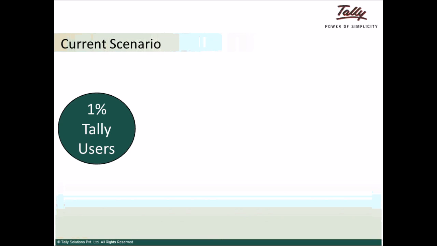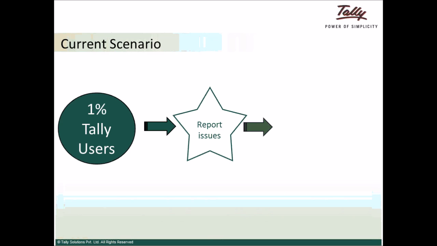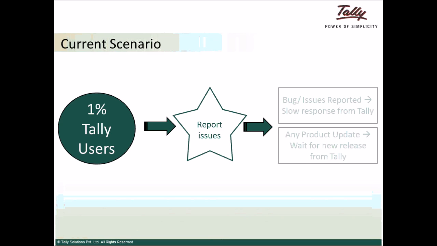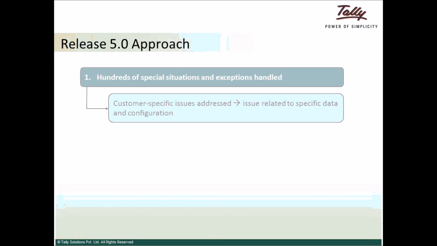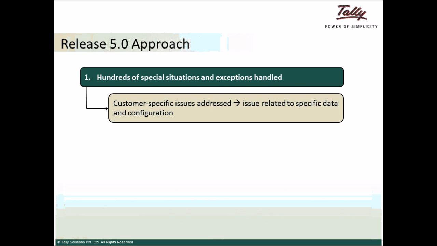Some 1%, about 1 in 100, have reported issues related to delayed response from Tally and the need to wait for new releases to receive product updates. Release 5.0 approach. In 5.0, we have not only made massive engineering changes to the product, but we have addressed hundreds of special situations and exceptions. Even customer-specific issues have also been handled.